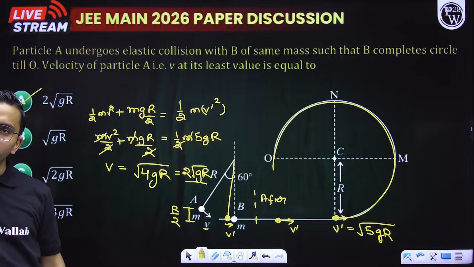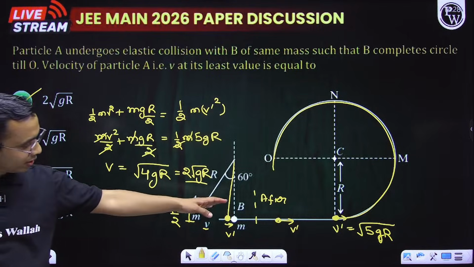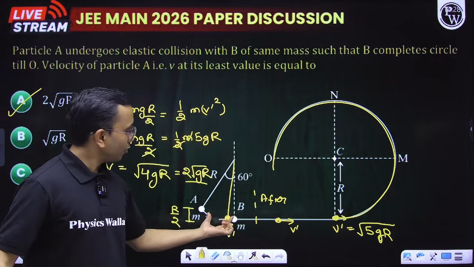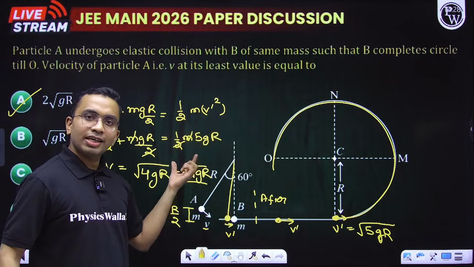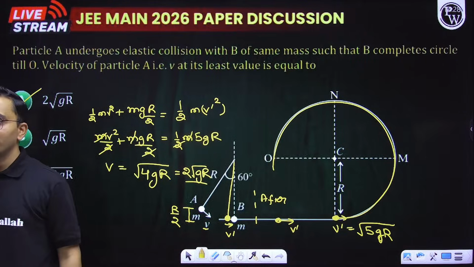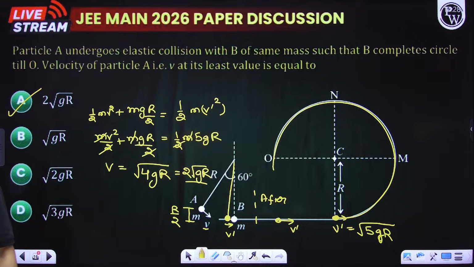Vertical circle concept we need to understand that minimum velocity to complete the vertical circle is root of 5GR. Collision, here we need to understand if the masses are same, collision is head-on, velocities will get interchanged. Only these two concepts, and then just apply conservation of mechanical energy, that's all.